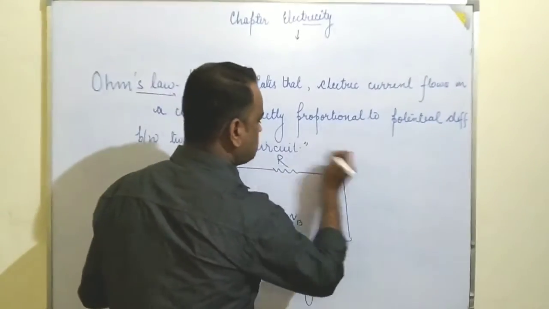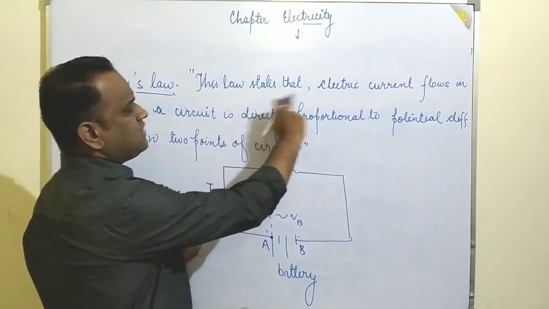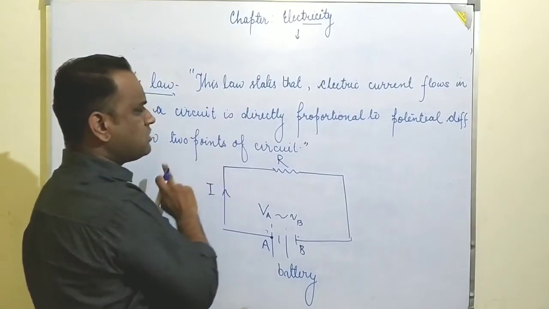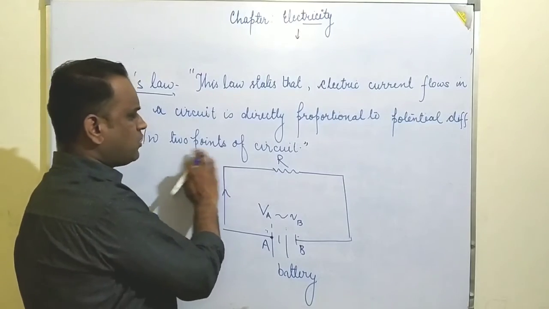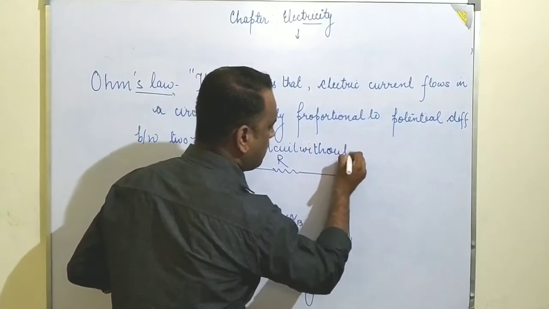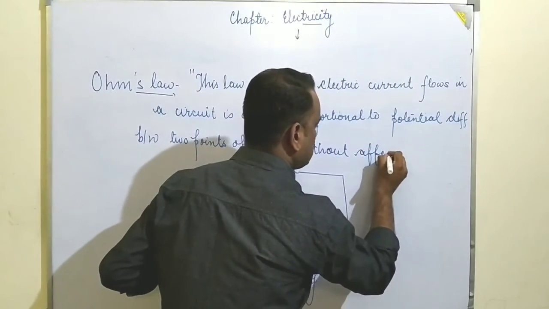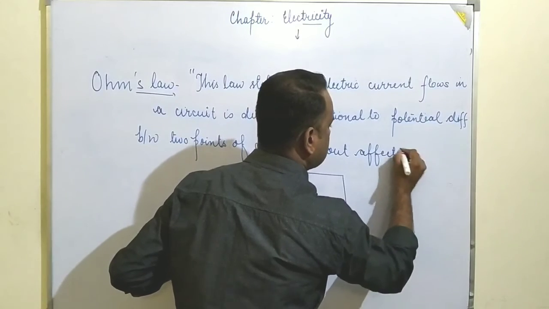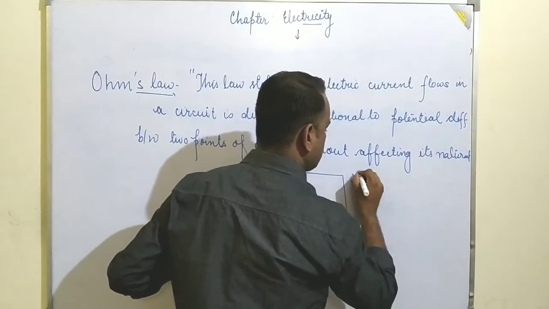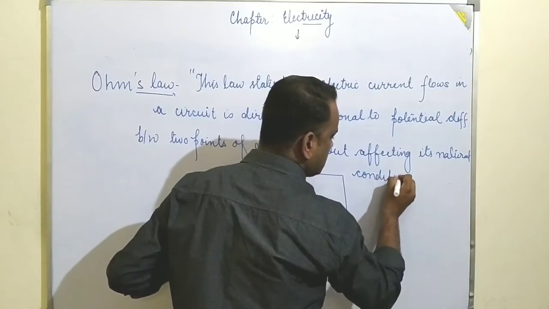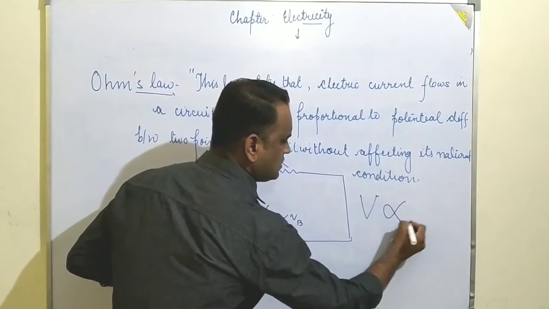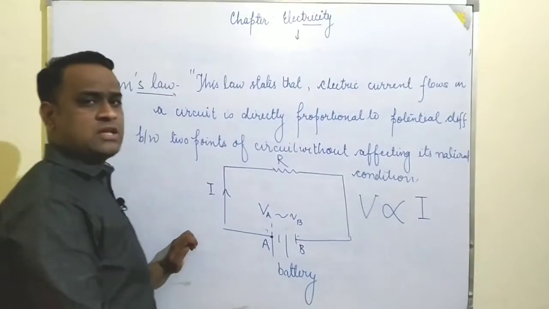According to Ohm's law, one more thing is that the electric current flowing in a circuit is directly proportional to the potential difference between the two points of a circuit without affecting its natural condition. Means we are not going to disturb its natural condition, then only the voltage is directly proportional to the current flow in the circuit.